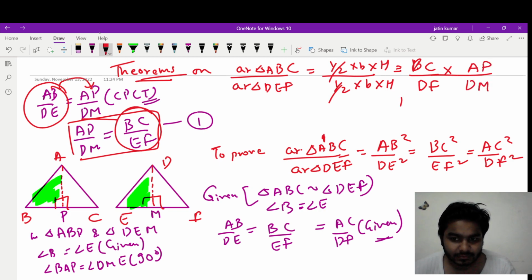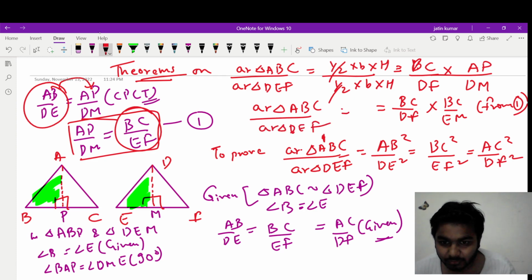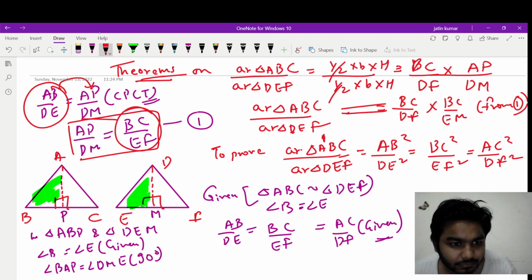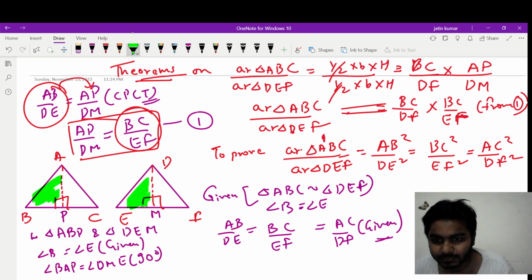Yes, so BC upon DF, and can I write AP upon DM as BC upon EF from 1? Yes, from 1. So hence we proved that area of triangle ABC upon area of triangle DEF is equal to BC square upon EF square. Look, we have proved this here. Look at this equation carefully.